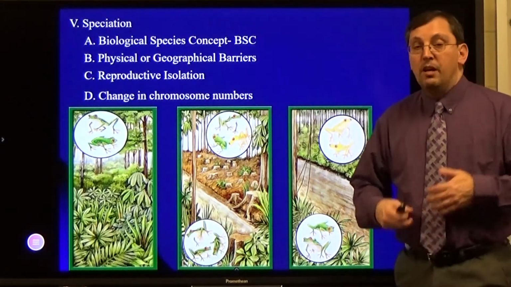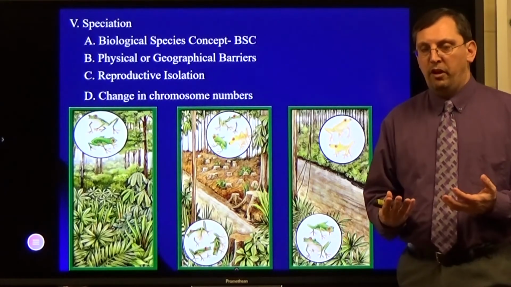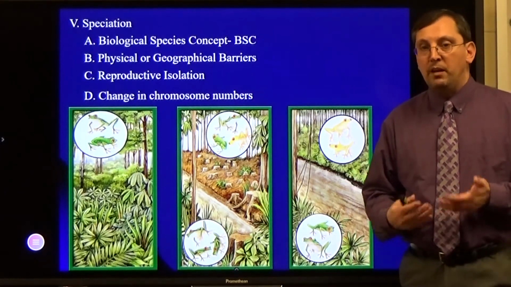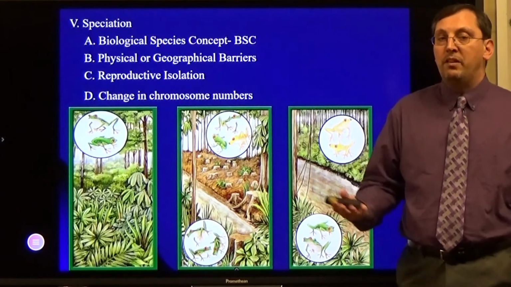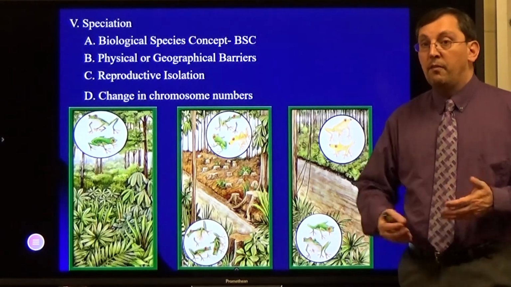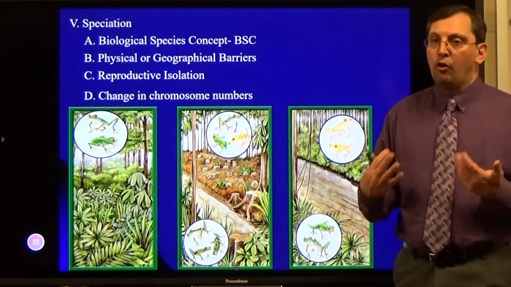Change in chromosome numbers. If you have a mutation that causes a chromosomal change, all of a sudden they can no longer mate and produce fertile offspring, and they become a separate species. Again, in animals we don't see it very often. In plants it definitely can occur.